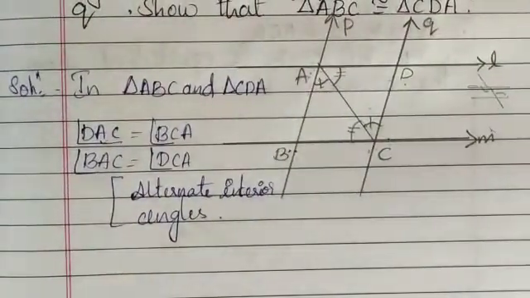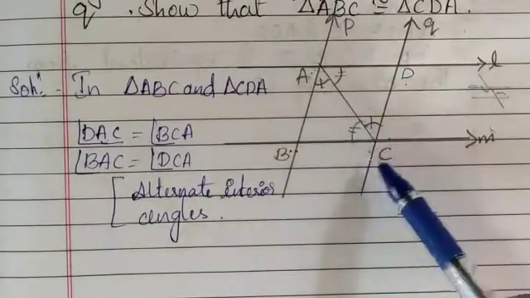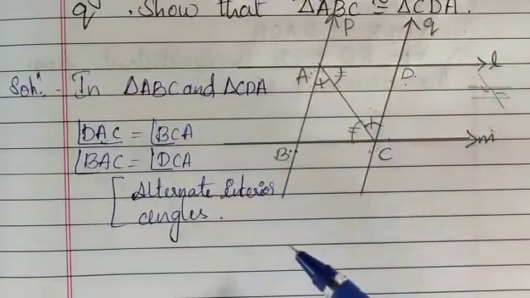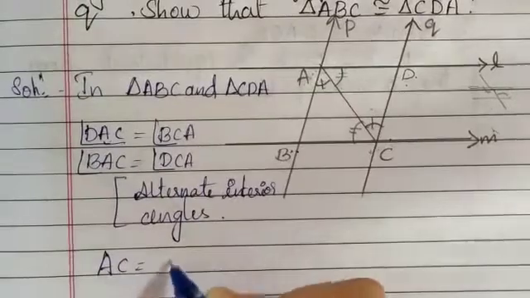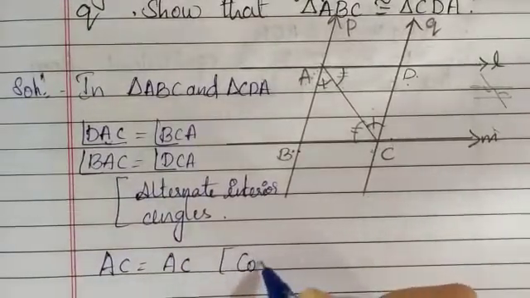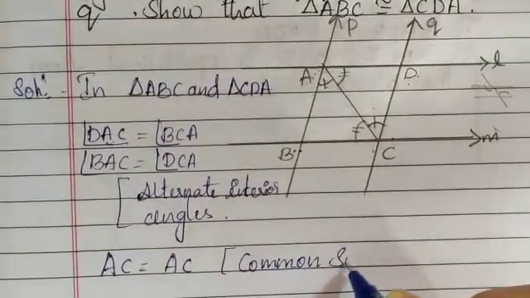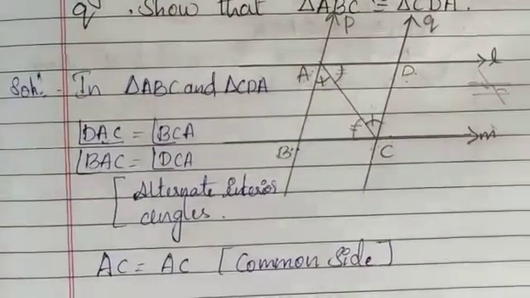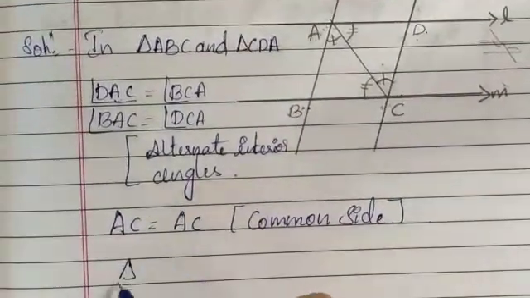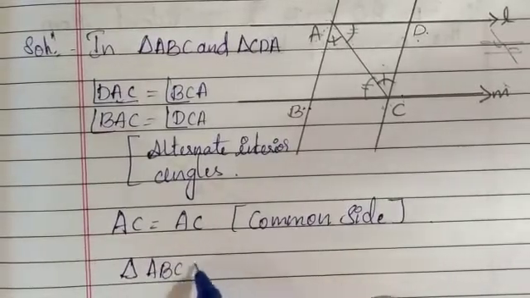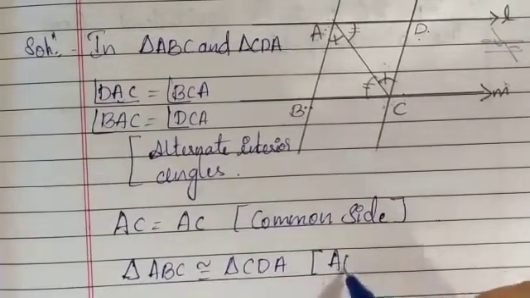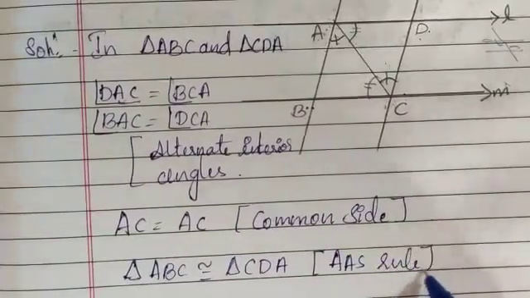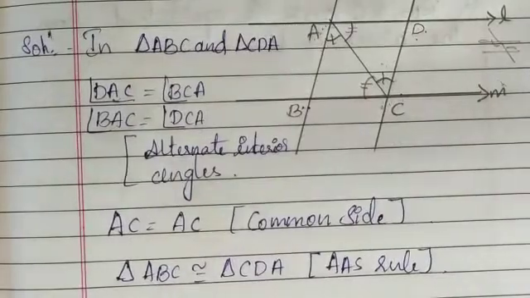So two things we have already proved. Only one thing is remaining. If you see triangles ABC and DCA, which side is common here? AC is the common side for both of them. So I can write AC equals AC because it is a common side. So three things we have shown. Hence triangle ABC is congruent to triangle CDA. Why is it congruent? By the ASA rule. This is about the fourth question.